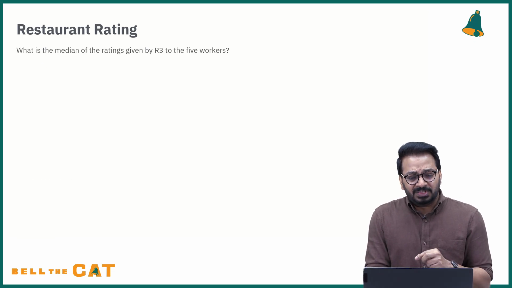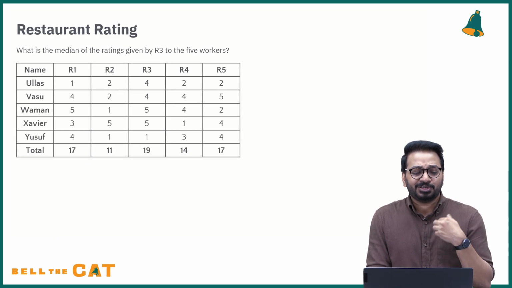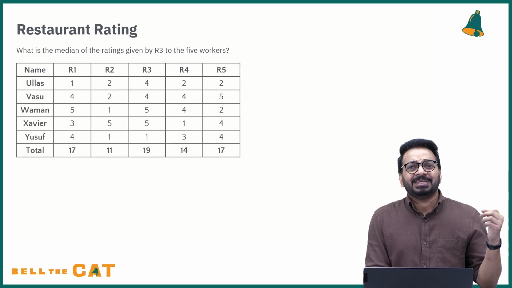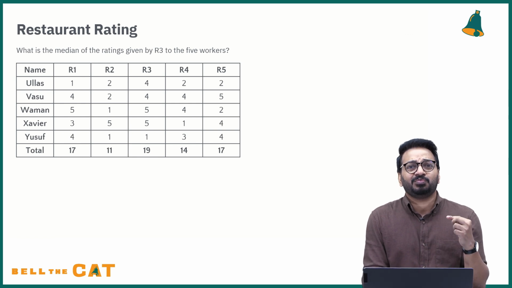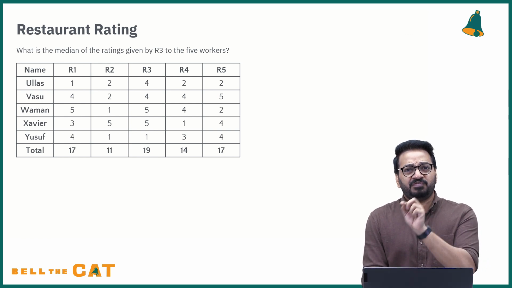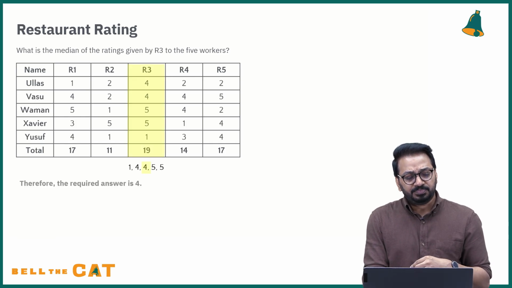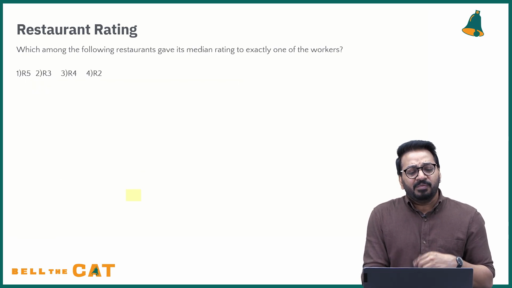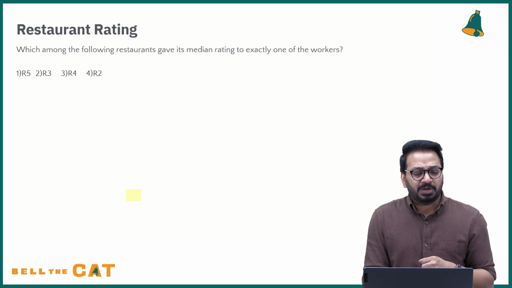What is the median of the ratings given by R3 to the 5 workers? What is the median? Median has to be arranged in the increasing order. R3 values, when they're arranged in increasing order, what is it? 1, 4, 4, 5, 5. What is the third value? 4. Required answer is 4.